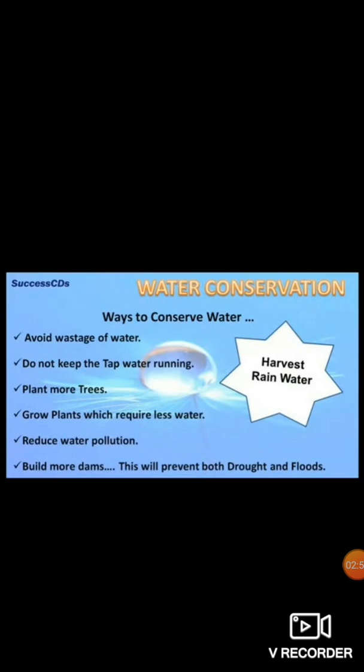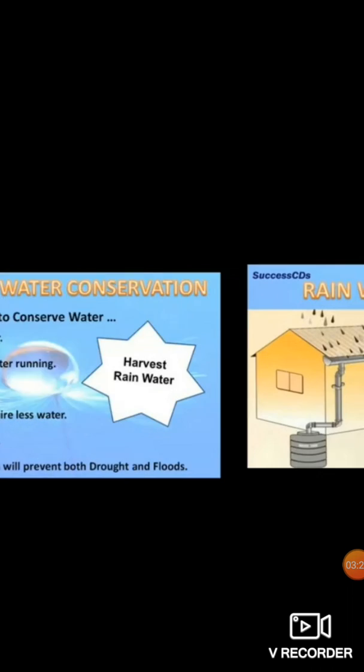Now we have water conservation. How can we conserve water? There are so many ways through which we can conserve water, like avoiding wastage of water. Do not keep the water tap running. Plant more trees. Grow plants which require less water; it will save water and produce water. Reduce water pollution. We should avoid polluting the water. Build more dams, and this will prevent both drought and floods.